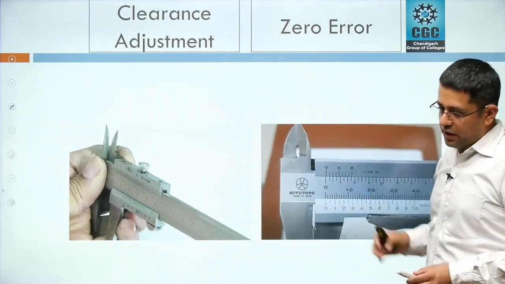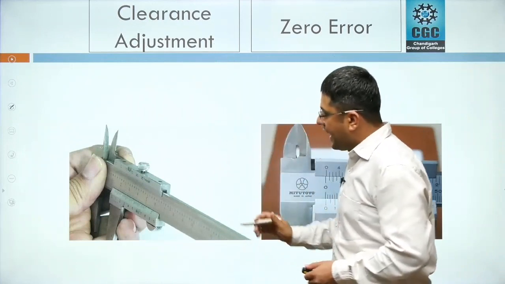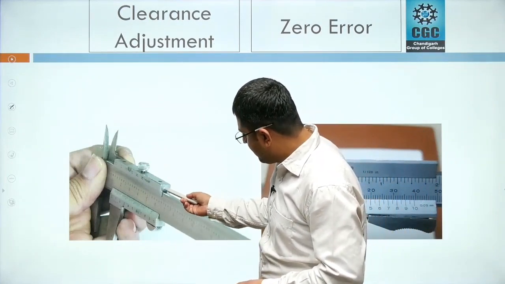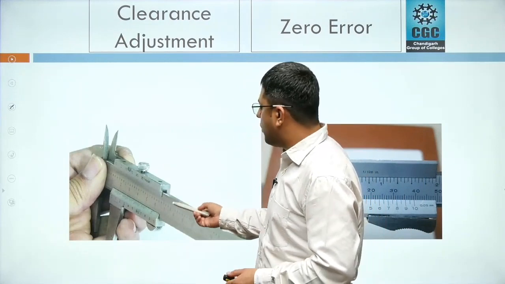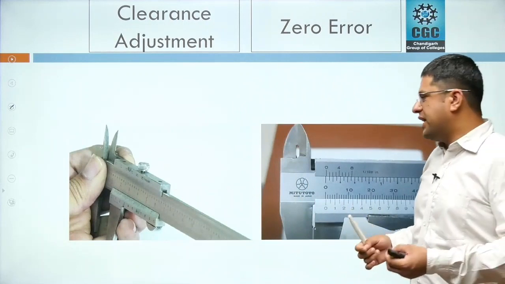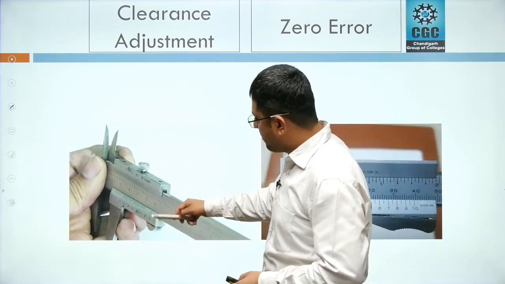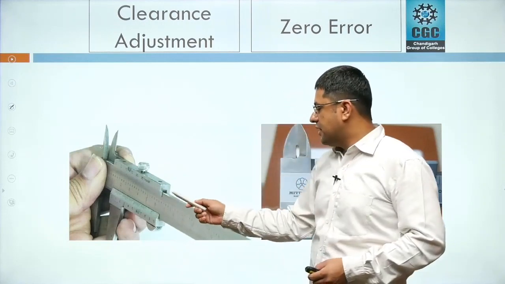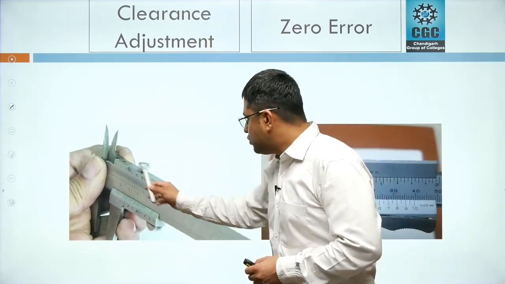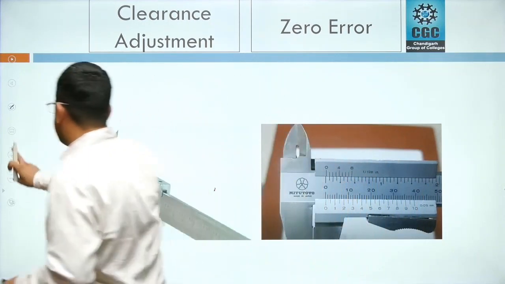These things are also very important in relation to the vernier caliper. What is the clearance adjustment? As you can see from this figure, there is some gap here. There is a block named the wear block which is placed in this. Due to regular use and wear and tear, sometimes this wear block gets worn out, and there comes a play. There is a slackness between the main scale and the vernier scale in that case. And there are 2 screws placed here. One screw is here. Just wait.